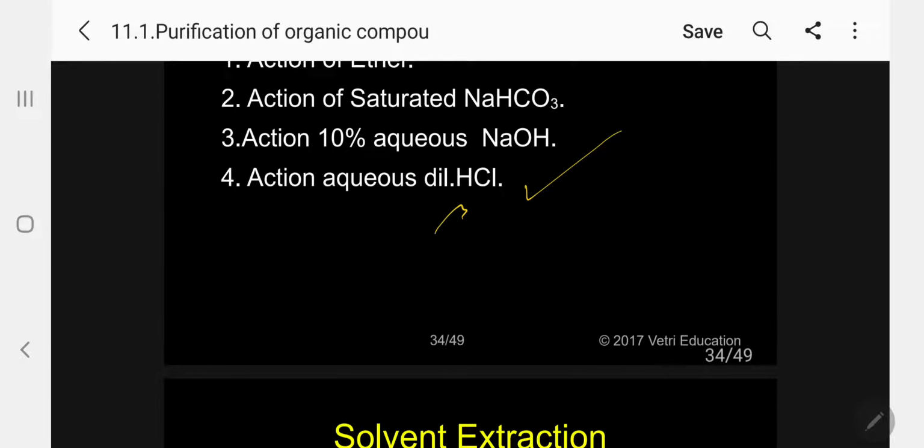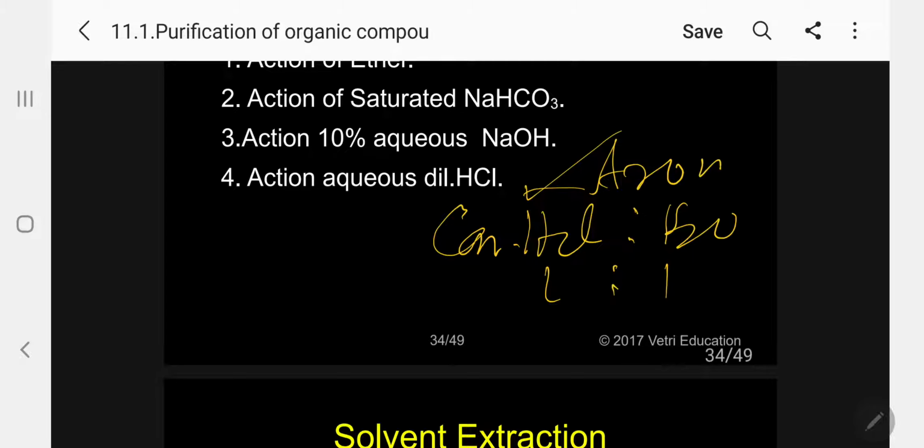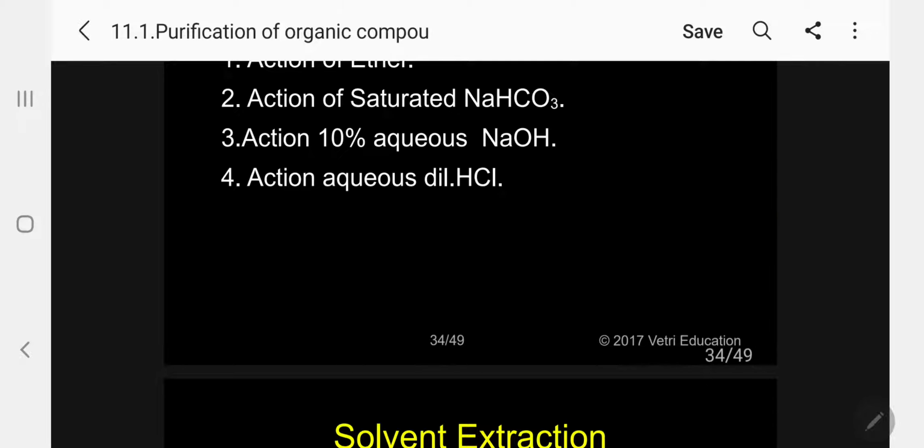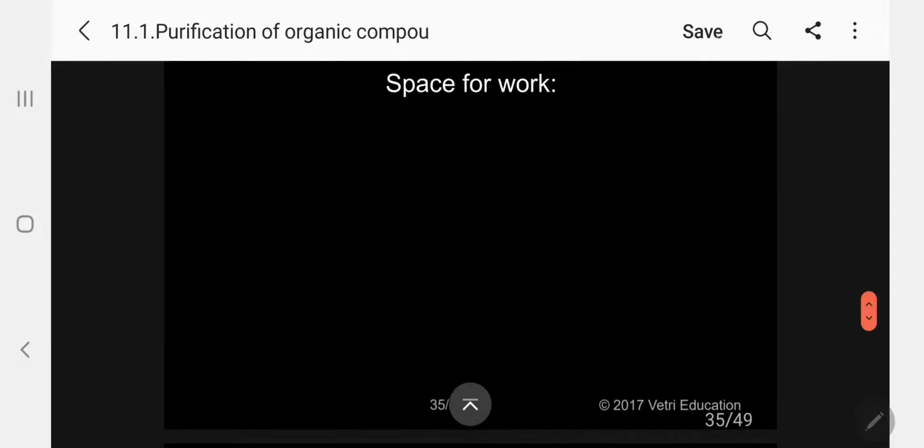That means ConHCl and water in a 1:1 ratio. You have to mix them. That is what I am calling dilute HCl. Aqueous dilute HCl. This solution we prepare is suitable for aromatic amines. Please follow. Aromatic amines, this is suitable to separate. How? I will explain here. Kindly follow. Suppose let me take aniline. This is an aromatic amine.